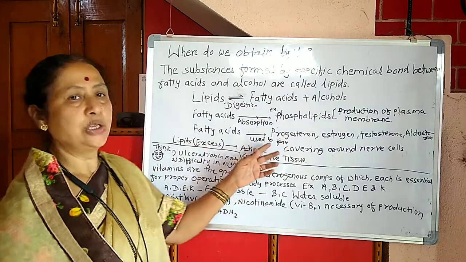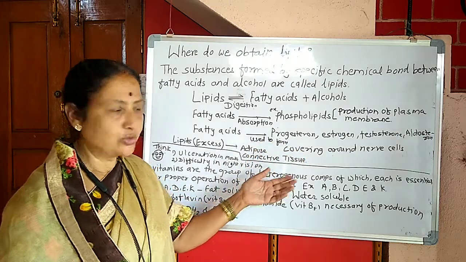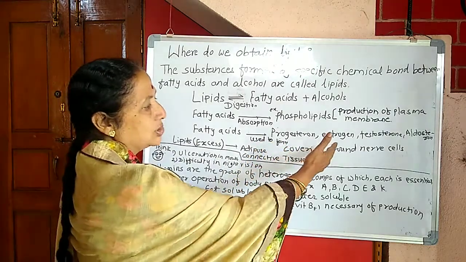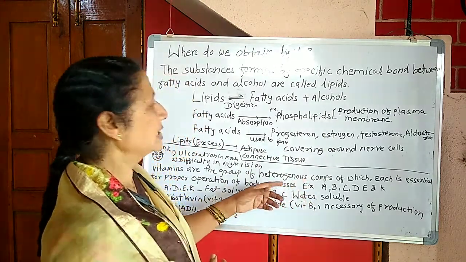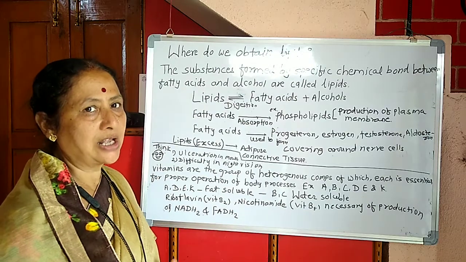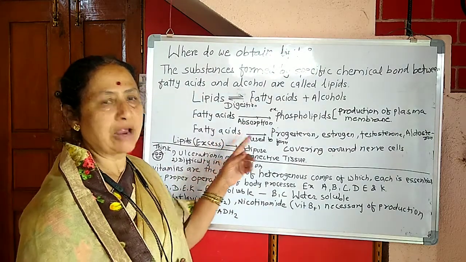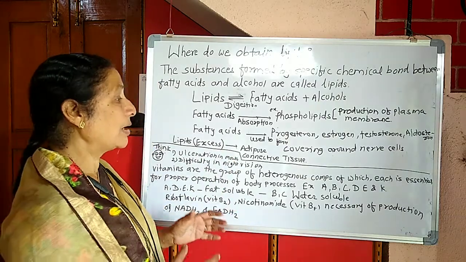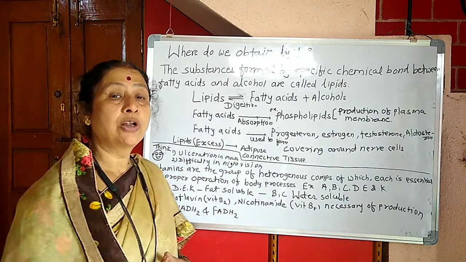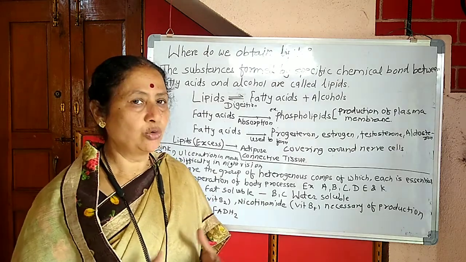Fatty acids are used to form various types of hormones such as progesterone, estrogen, testosterone, and aldosterone. These are the various hormones that are needed and they are produced with the help of fatty acids. The fatty acids are also used for the formation of nerve cells.